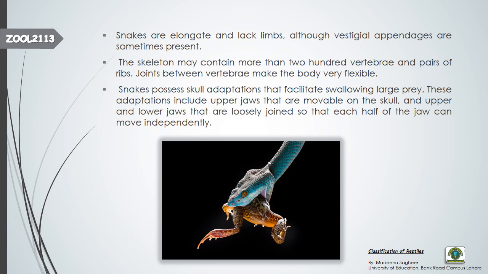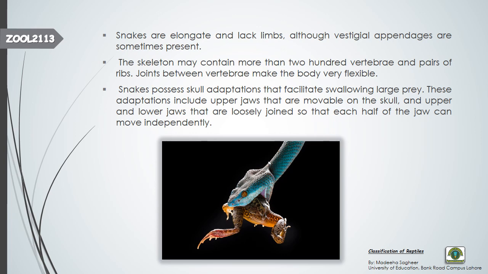And if you talk about the skeleton, you have seen that the snake can easily move and rotate in any direction. This is the flexibility. How does it get the flexibility? It gets flexibility because of the vertebrae present in its body. Approximately 200 vertebrae and pairs of ribs are present in the skeleton of the snake, which makes its body very flexible, and these vertebrae have joints between them.